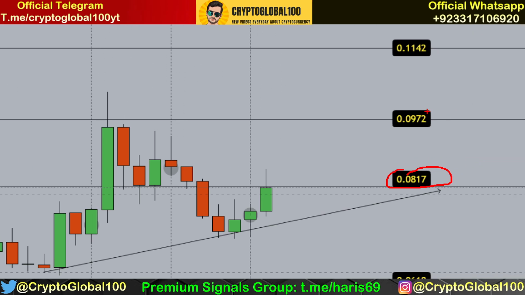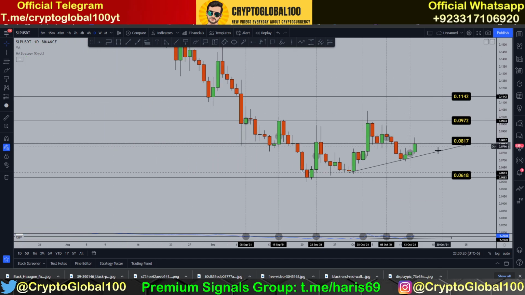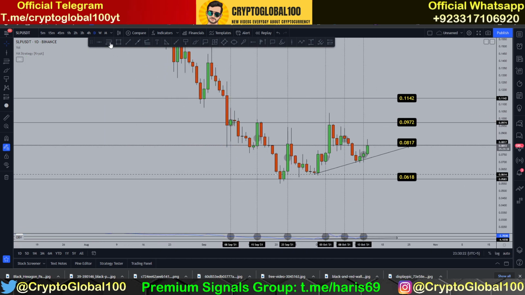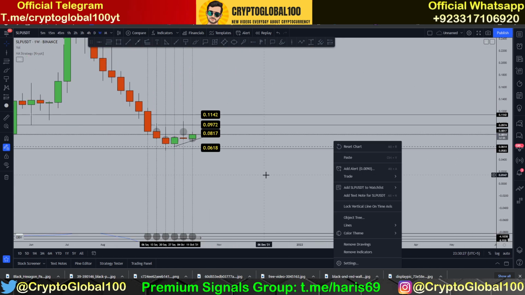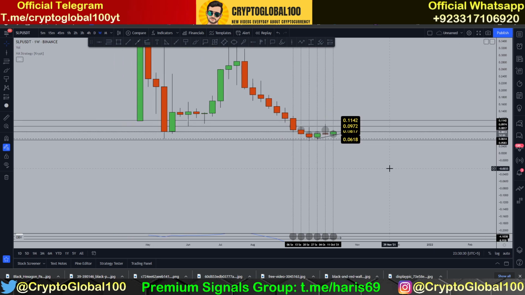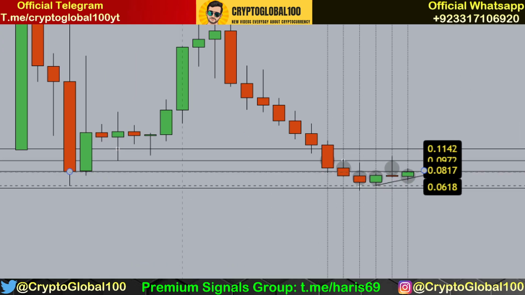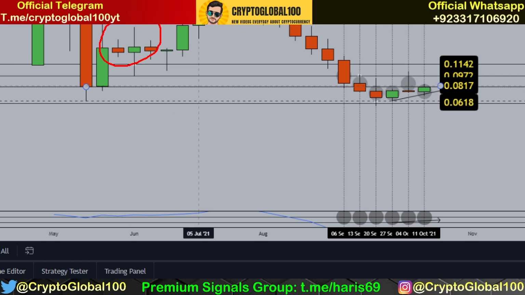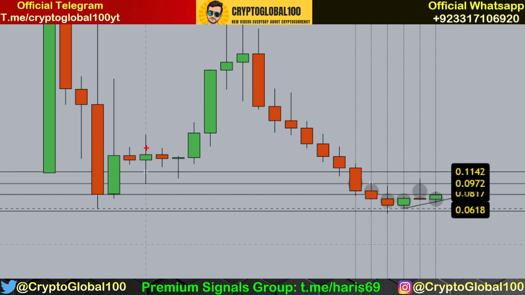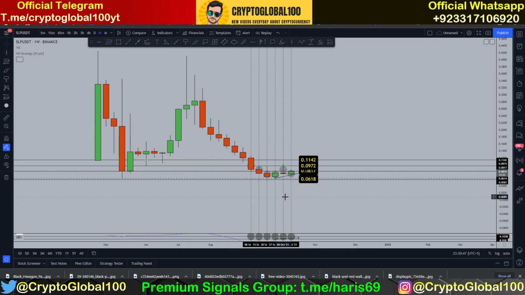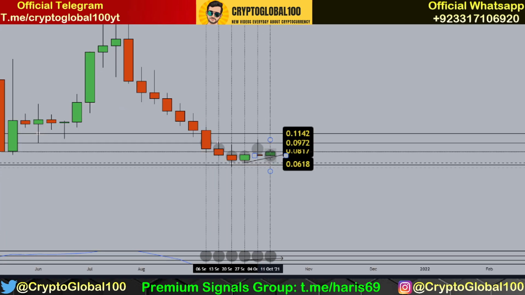The next resistance would be at 0.0972. This is the 1 day chart. If we take a look at the weekly one, the weekly area is showing that the candles have started to consolidate. You can see previously it happened back in June 2021: 31 May, 7th June, 14 June, 4 weeks of consolidation like this one, and then we saw a breakout. So this is a good sign that the volume is increasing.